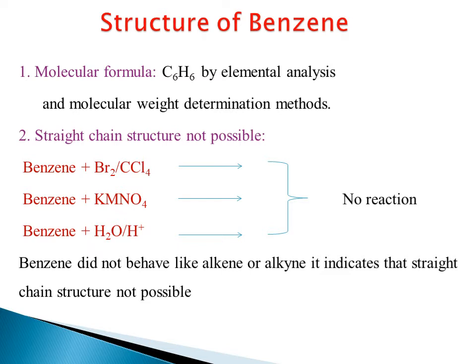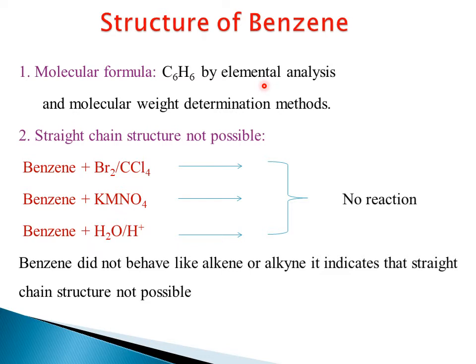So the first parameter we have to study here is the molecular formula. How to find the molecular formula of an unknown organic compound is by subjecting it to elemental analysis. By elemental analysis, we find out how many and which different elements are present in the structure of benzene.